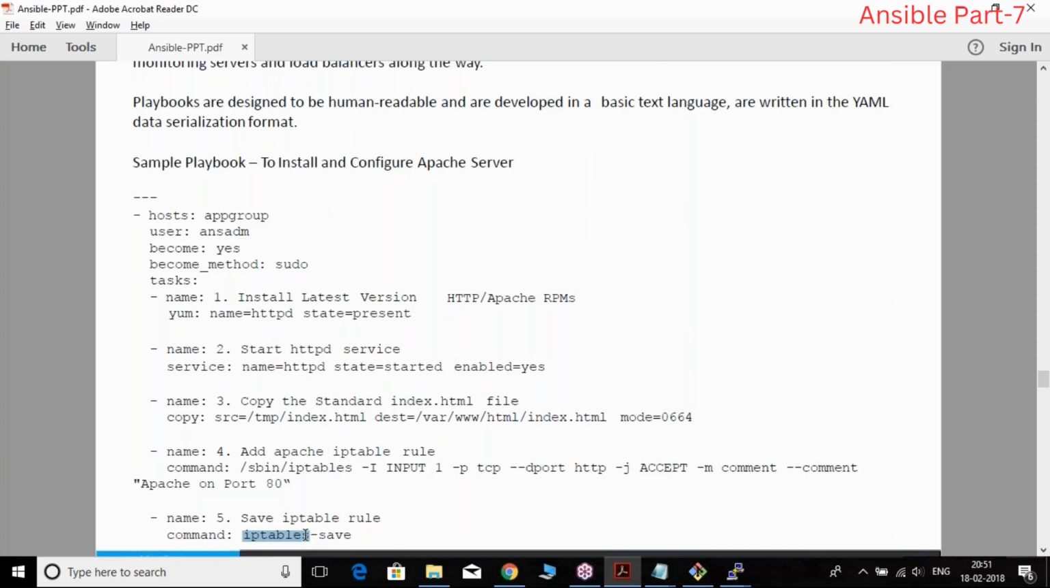So I'll try to explain. I'll try to execute all these playbooks. Don't worry. As of now, I'm not executing this. So I'll try to discuss some more things before going to execute any playbooks.